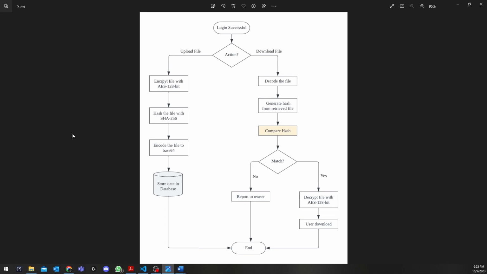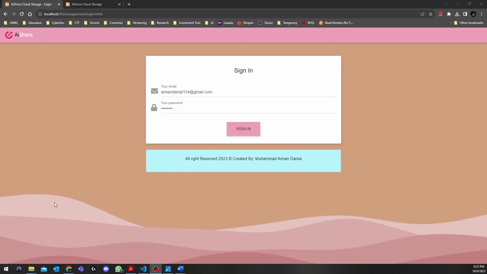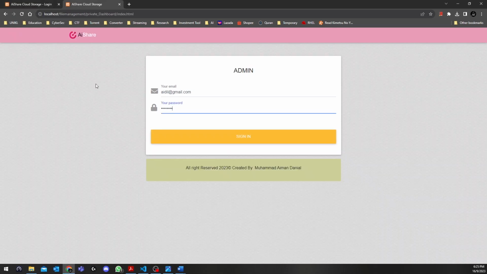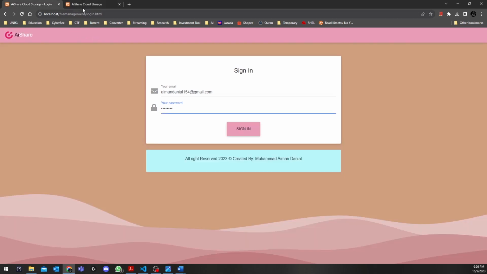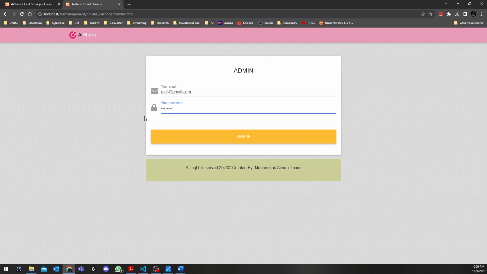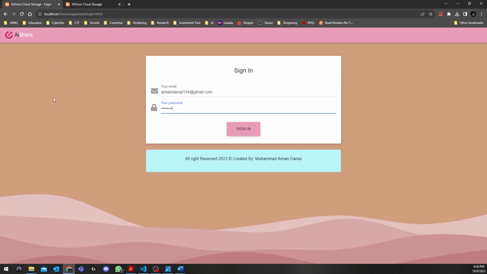As you can see, this is the main flow of this web application. You can read it, and without further ado, this is the main login page. I have developed two types of roles with two different pages: the first one for the employee page and the second one for the admin, which of course has more privilege over the regular employee page. It allows the admin to manage the users, to delete them or edit their information, and also to manage their files, which involves deleting files, while regular users are only allowed to upload files to the web application.